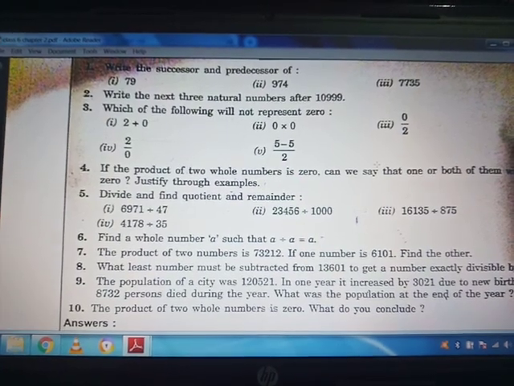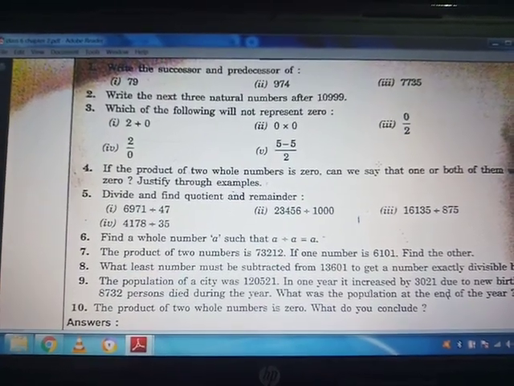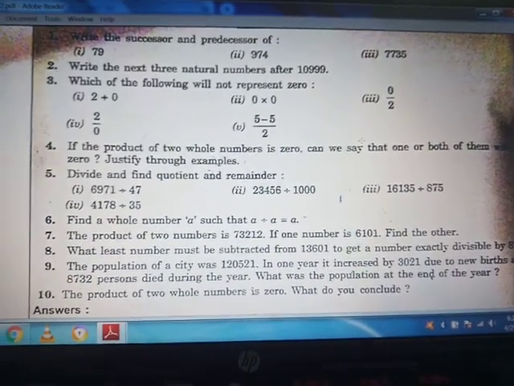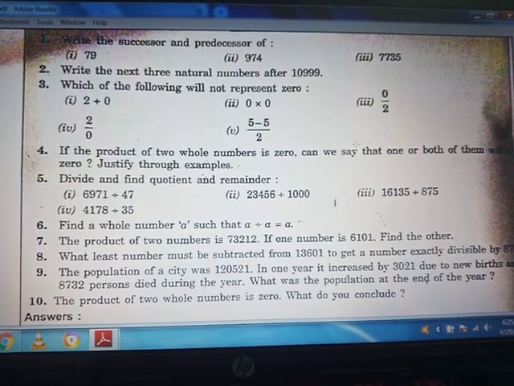Now we will discuss the next exercise in the next video. This exercise is your assignment. Solve this exercise in your assignment copy.